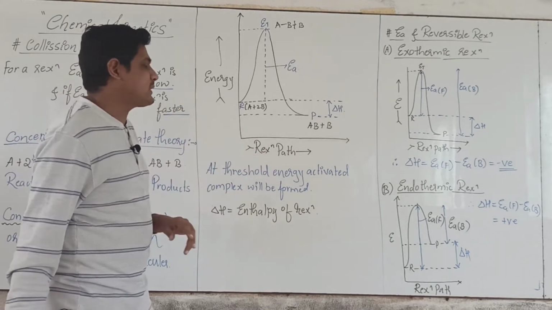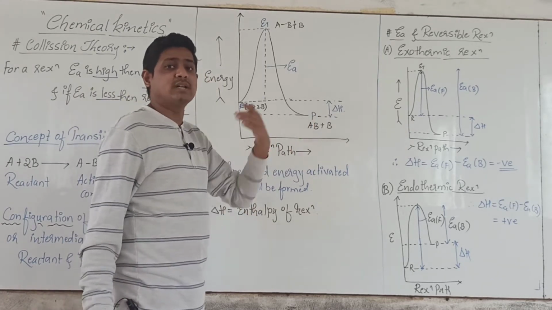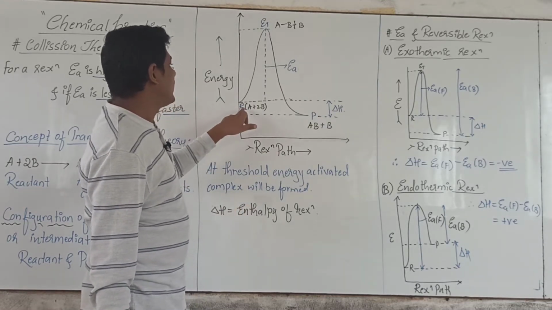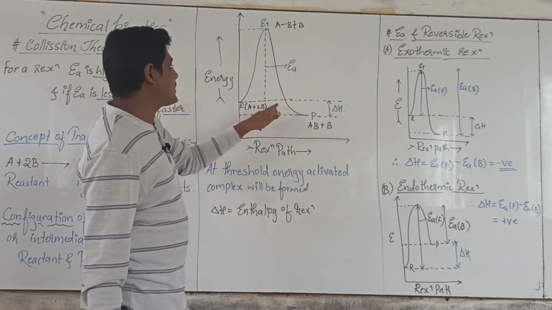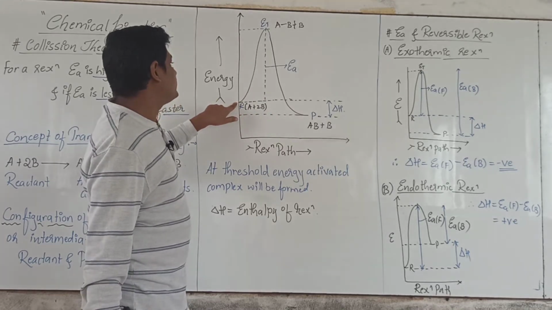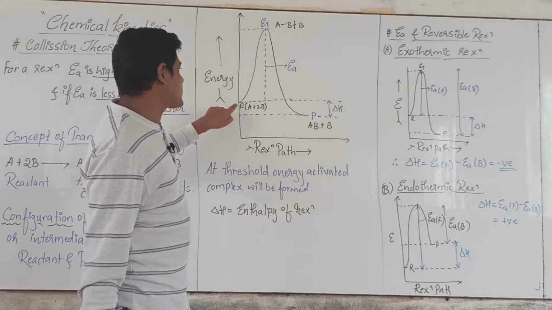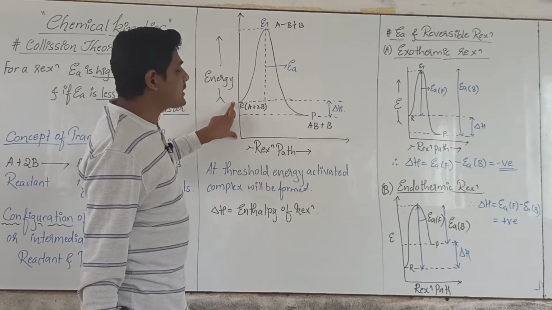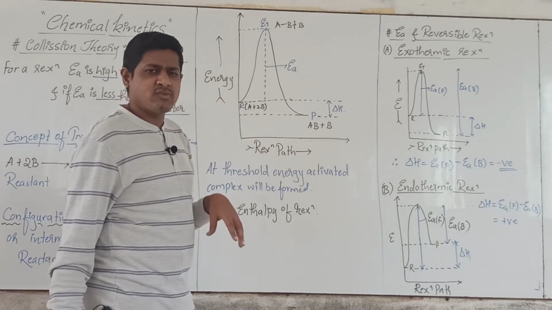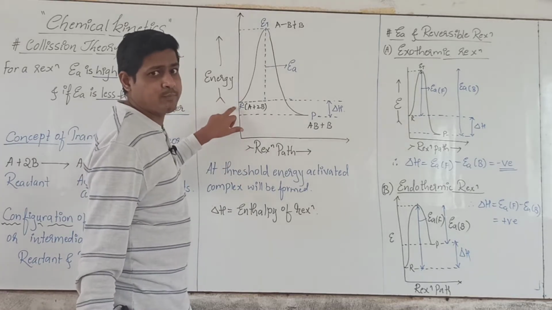Some textbooks call it progress of the reaction, meaning how the reaction proceeds as time increases. The reactant, which I have written as A plus 2B, has a certain amount of energy. At standard temperature and pressure, all the reactant molecules have average, minimum energy.